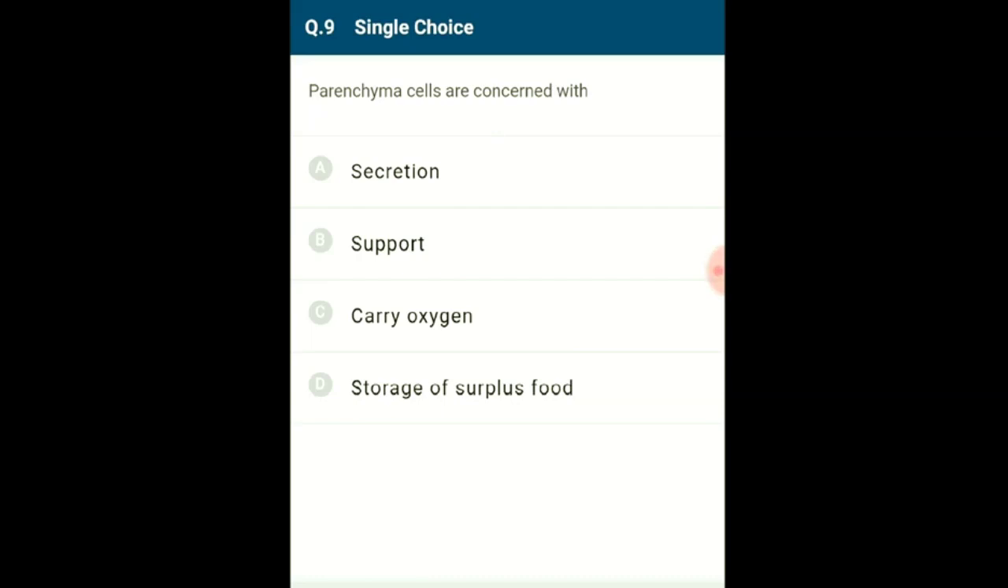In rigid state, they give rigidity to the plant organs. In an emergency, they behave like meristematic cells and help in the healing of various plant injuries. Sometimes they store secretory substances, which are called ergastic substances such as tannins, resins, and gums. They are called idioblasts. So the correct answer is option D, storage of surplus food.